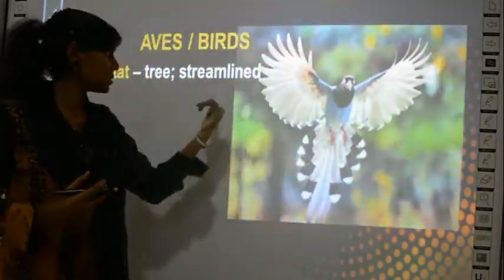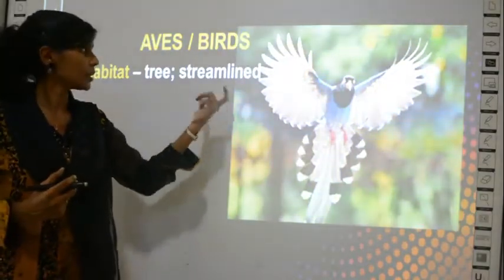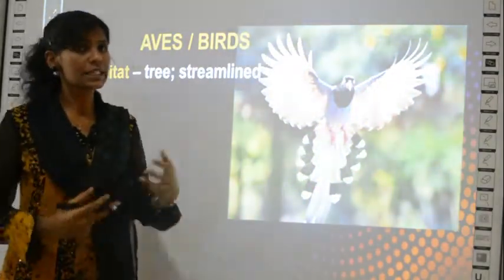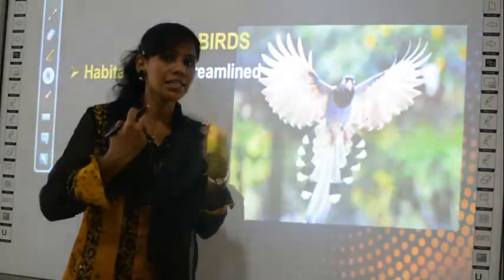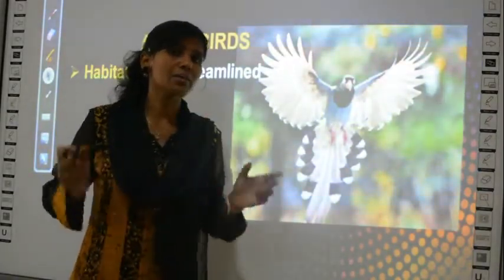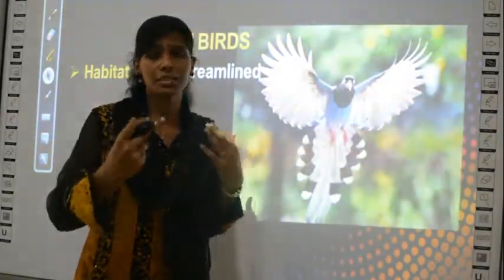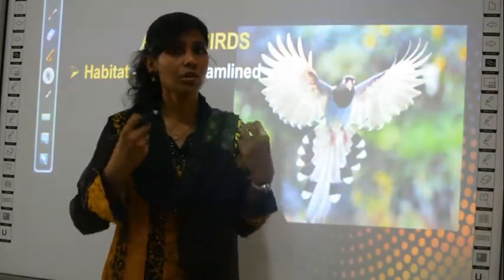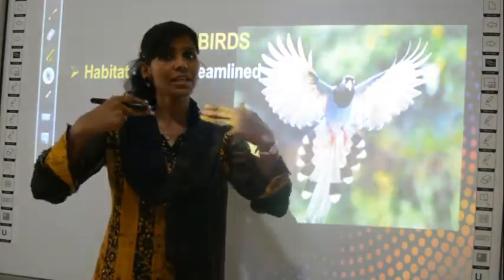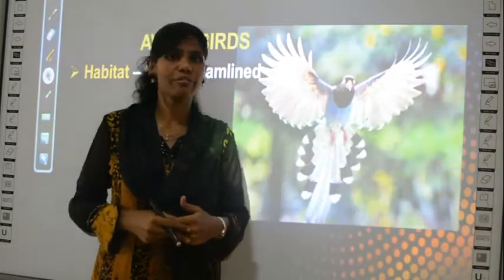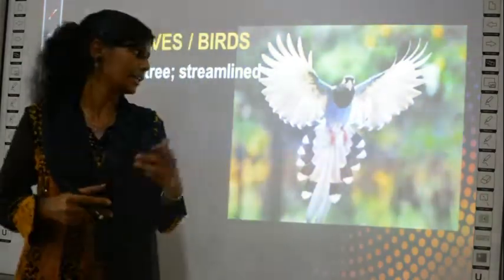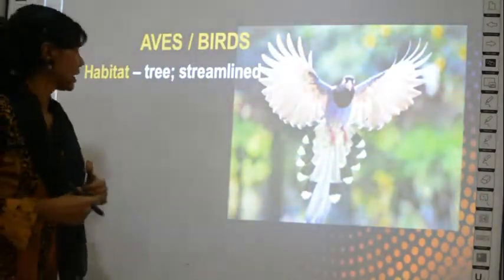In this also the characteristic is given as birds are streamlined, which means the birds are less resistant to the air. So when they fly in the air, the air does not cause friction or discomfort to the bird. It just gets along with the flow of air very smoothly. That's why it is called streamlined to air.